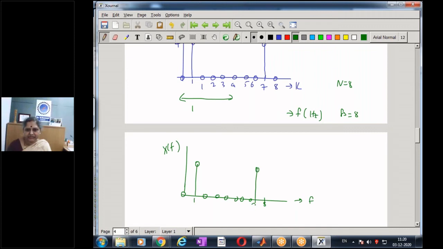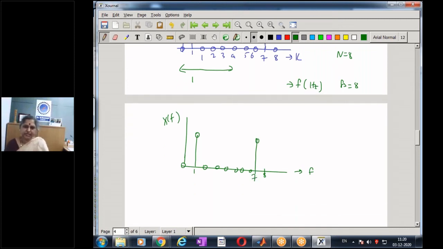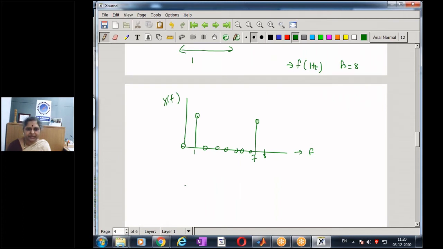I have a spectral component at 1, everything else is zero. And of course, the component that is present at 7 does not correspond to a frequency of 7, but it is because of the symmetry in the plot. So by looking at the spectral plot, we conclude that the given sequence x of n has one frequency component, and that is present at 1 hertz.